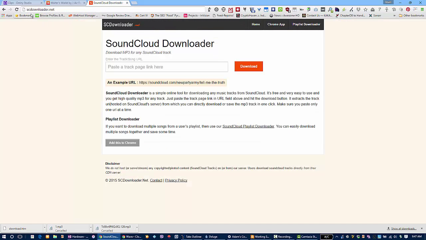and then open up a new tab and go to a program called scdownloader.net. You can do this anywhere, Mac, PC, doesn't matter. And then it says here playlist downloader. That's what you want because we're all working with playlists. So click on playlist downloader.